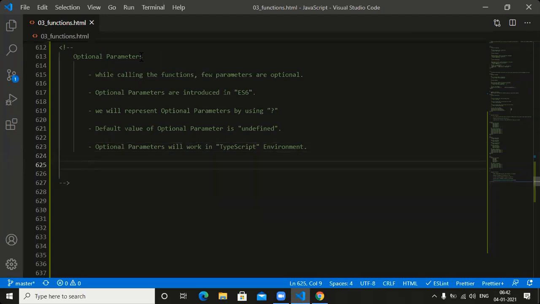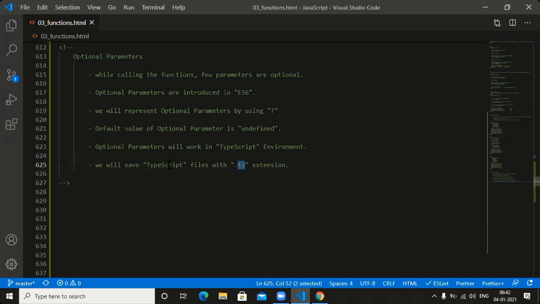Do you people know how to save the TypeScript files? We will save TypeScript files with which extension? The .ts extension. If you want to save the TypeScript files, we need to go for the .ts extension. Clear now?